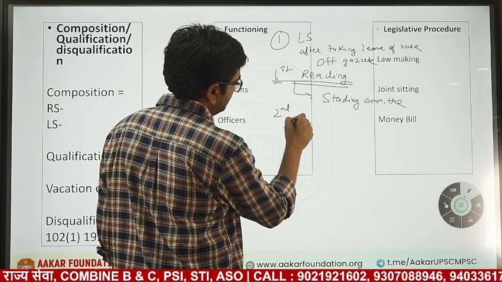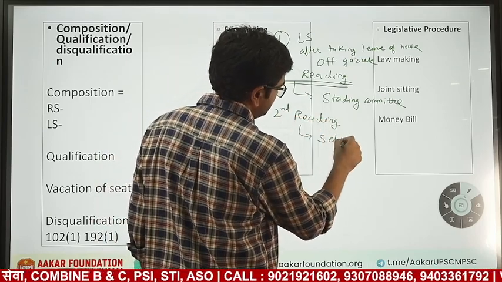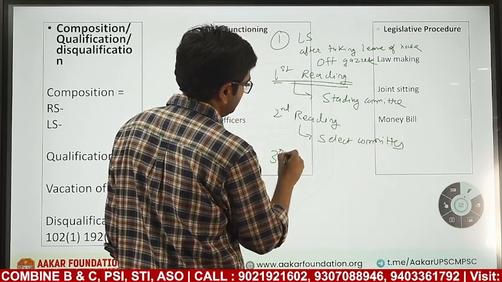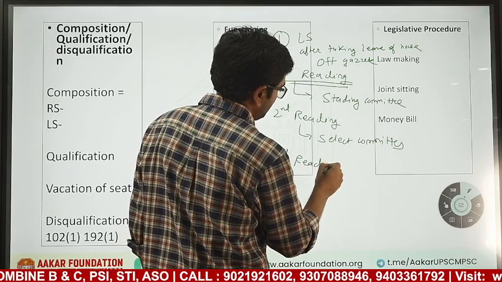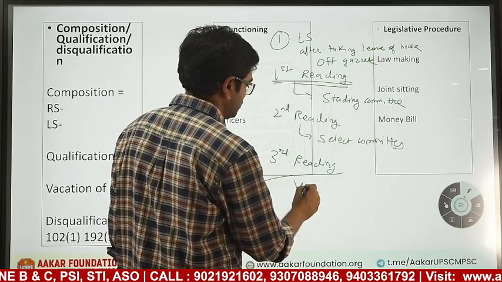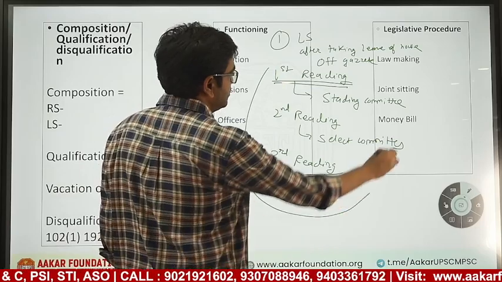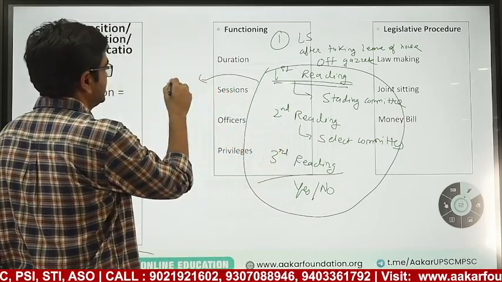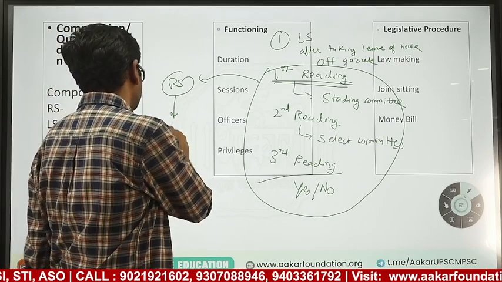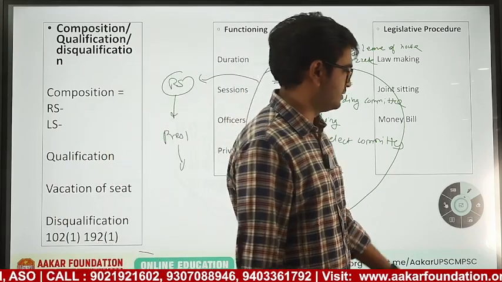Second reading, the bill will go to select committees. Third reading, it will be passage of the bill. For example, yes or no, that's it, no discussion. After this process has been followed, the bill will go to Rajya Sabha and a similar process will be followed. If okay, then it will go to the president, and with president's assent it will be a law. This is the general method, a simple majority.